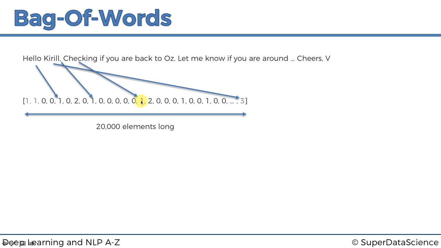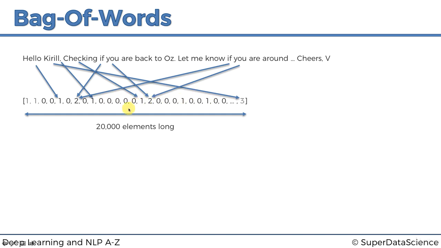Checking. Let's say that this element is associated with the word checking. This is a 1 because there's only 1 word checking. If, it's a 2 because we have 2 ifs in our email. So it's going to be a 2. U is a 2 because we have 2 U's in our email, including the rest of the text. I don't think there's any more U's in there, and so on. So that's basically how we fill this bag of words. We just put in the quantity of words for every position.